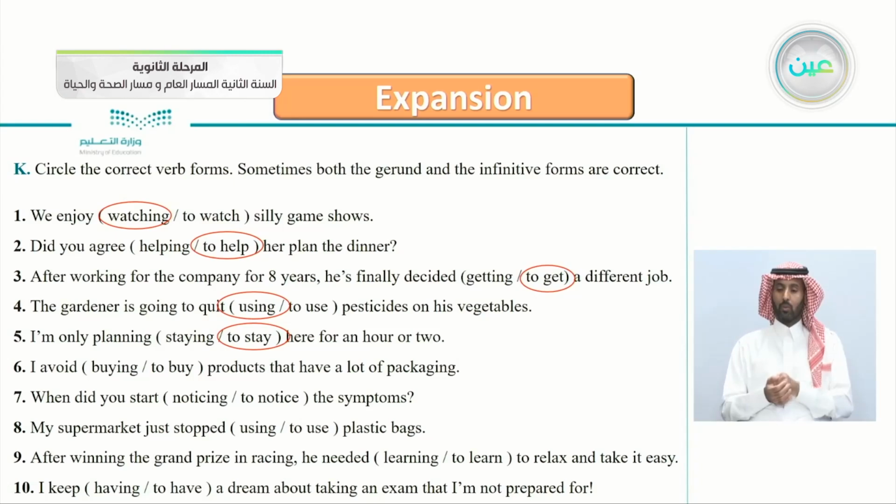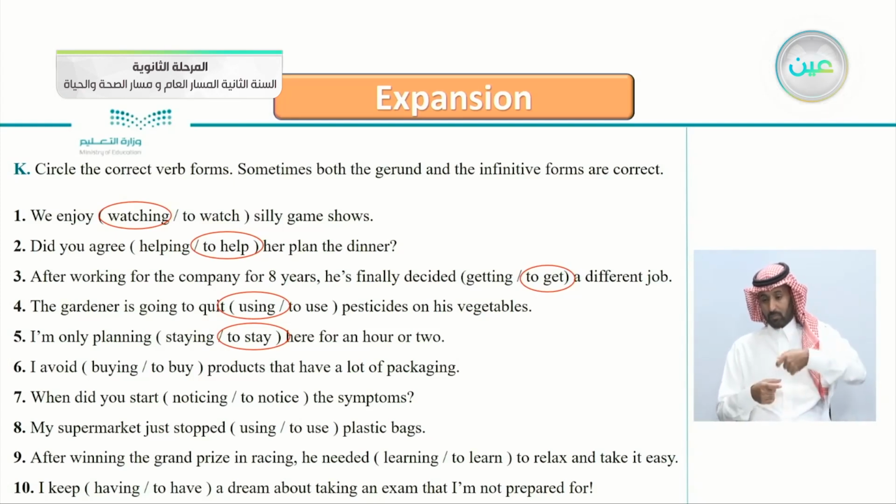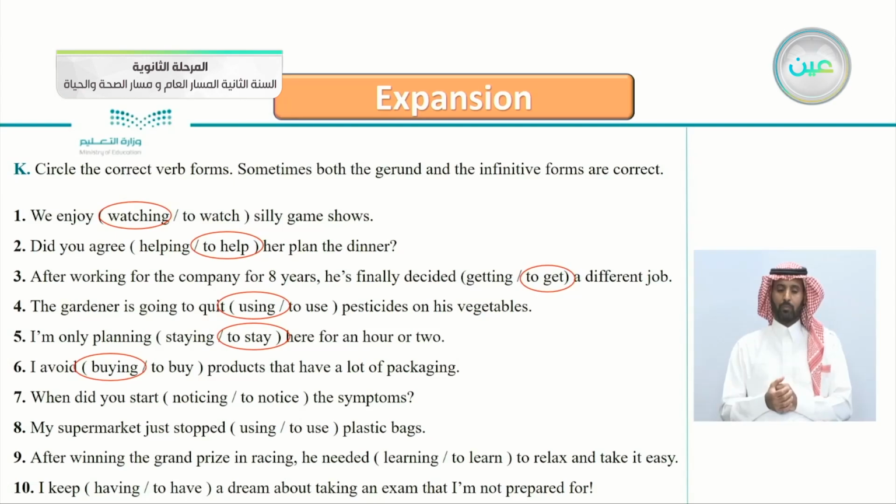We can't have 2 INGs one after another. Number 6, I avoid buying or to buy products that have a lot of packaging. I avoid, yes, buying. Avoid is one of the verbs that comes before the gerund. Number 7, when did you start to notice or noticing the symptoms? So here, yes, both are correct. You can use the infinitive form or the gerund form.